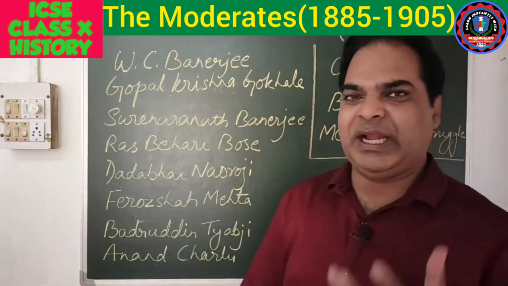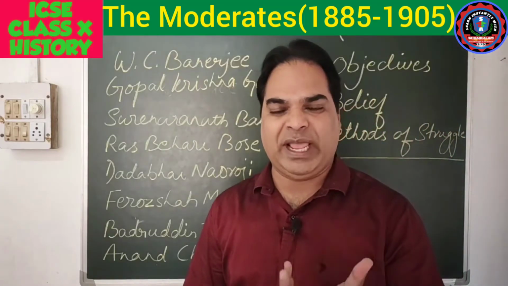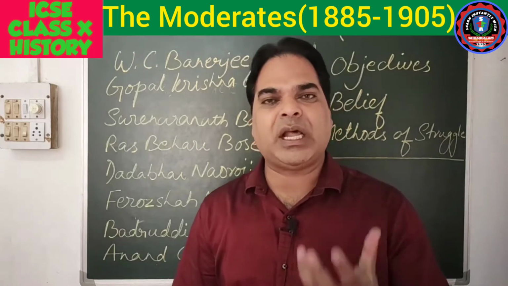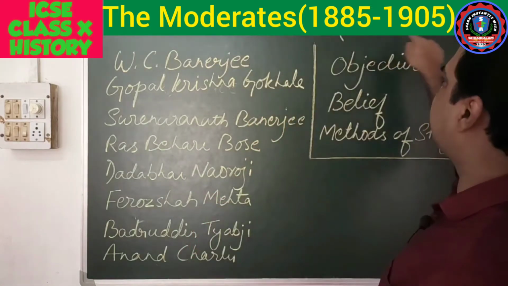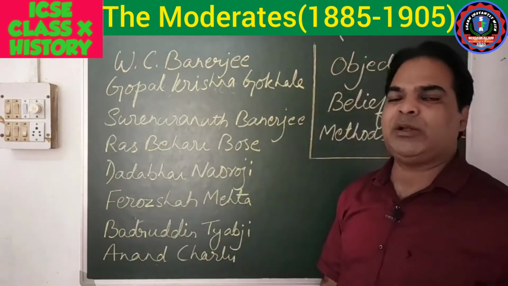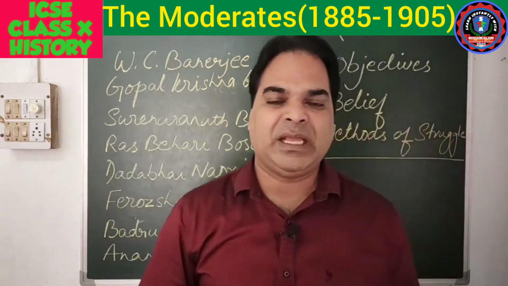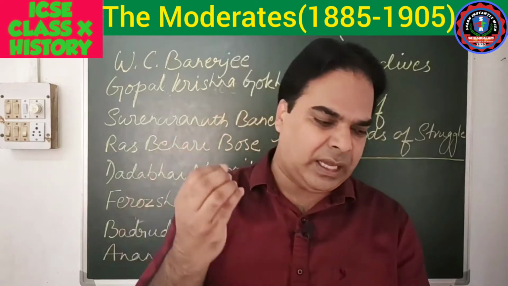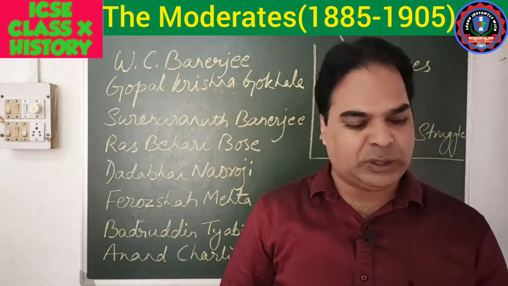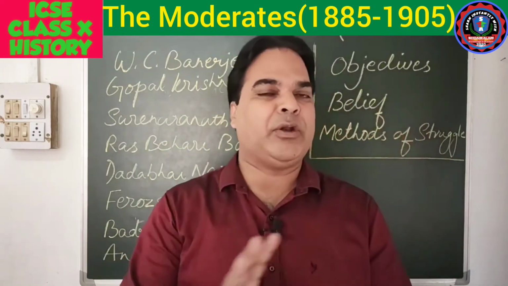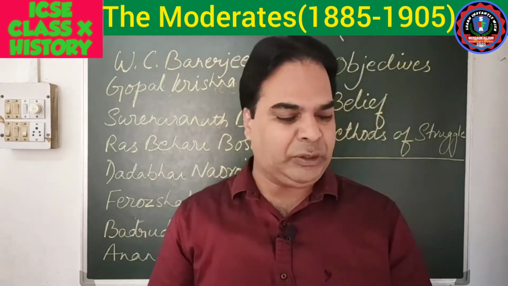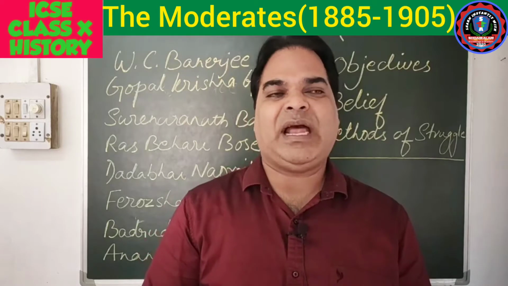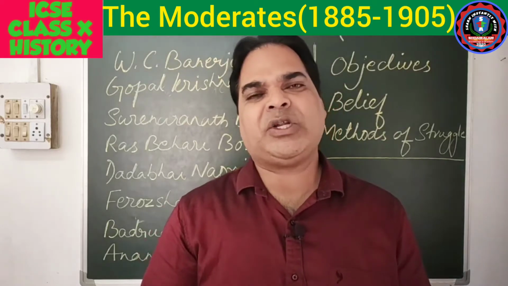Moderate is an adjective. The early Congressmen from 1885 to 1905 were known as moderates. The early leaders of the Indian National Congress were known as moderates because they were not at all aggressive, not at all radical in their attitude, and they had a very moderate nature.